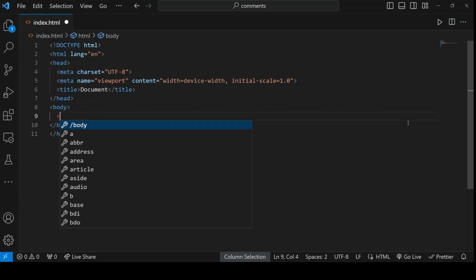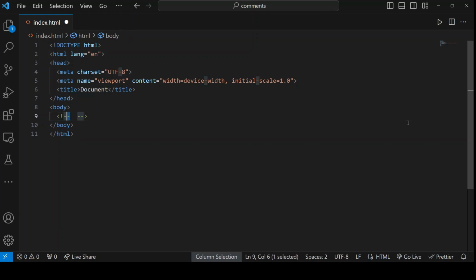An open angle bracket, an exclamation point, and a double dash. This is used to open up a comment, let's say it like that, and to close it, it's a double dash and a closed angle bracket. So everything that's in between these two is considered a comment. Now, as you can see, this is a single line comment. Now, this 9th line is the only line that's commented right now. So that's the single line that has been commented.